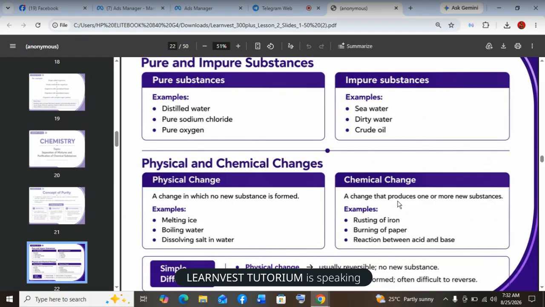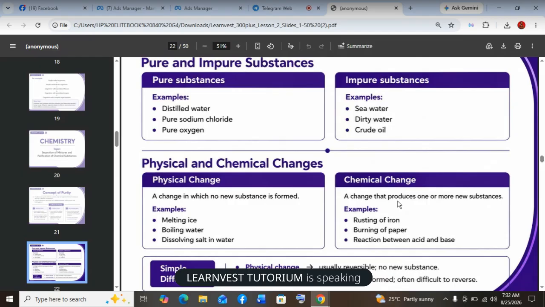The melting of candle wax. Don't forget, once they say melting of candle wax, the fact that melting is there, we know that melting is a physical change. But now they have mentioned something: a candle, when you light it, it will be melting. Why is it melting? Because it's burning.